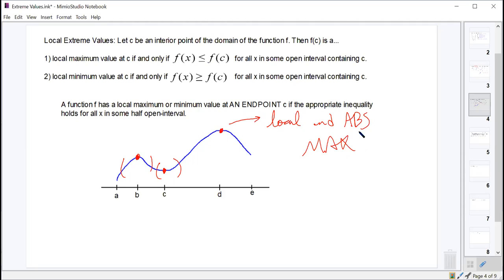It's possible for a point to be both a local and an absolute maximum, or a local and an absolute minimum. It's also possible for it to just be local. And also importantly, endpoints are always local maxes or local mins. So these endpoints here at A, this is a local min because everything to the right of it is larger than it. And this is also a local min because everything on the open interval to the left of it is larger than it. Good or no?